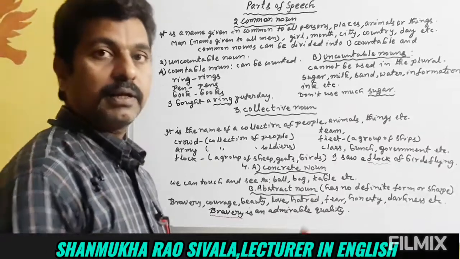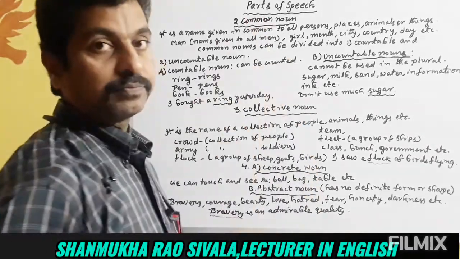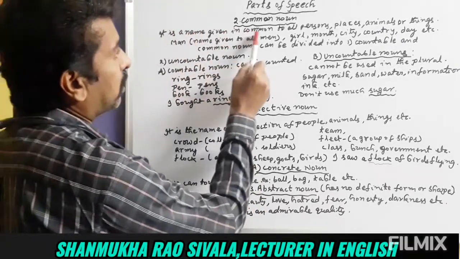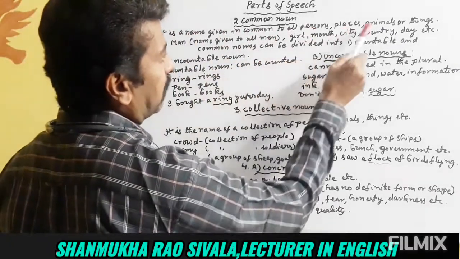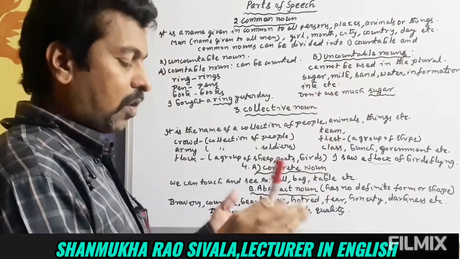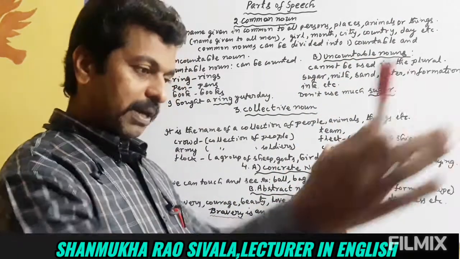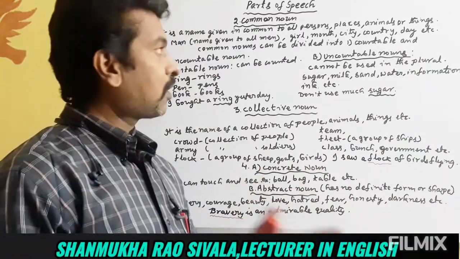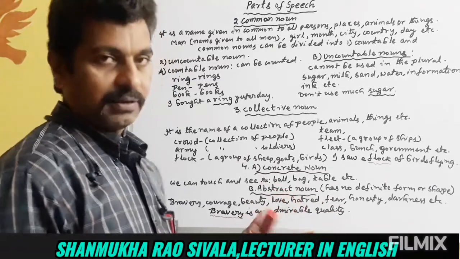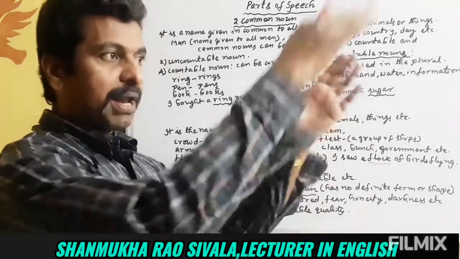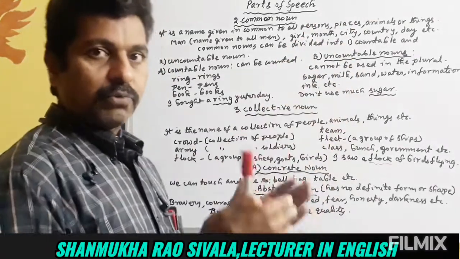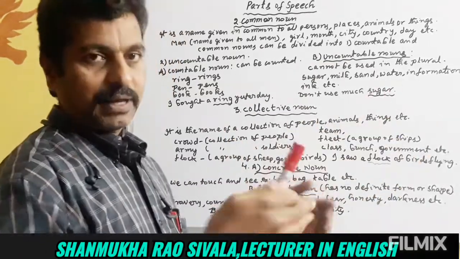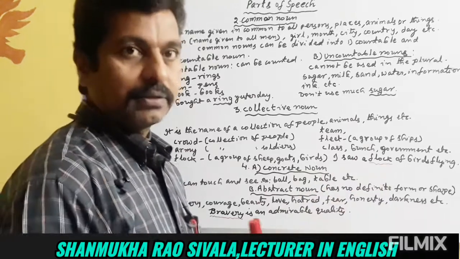Next, let us see common noun. What is a common noun? A common noun is a name given in common to all persons, places, animals or things. Commonly one name is given to all persons or to all places. So that is called as a common noun. For example, man is a common noun. To all men we have given a particular name, man. Man means any man, anybody, anyone.